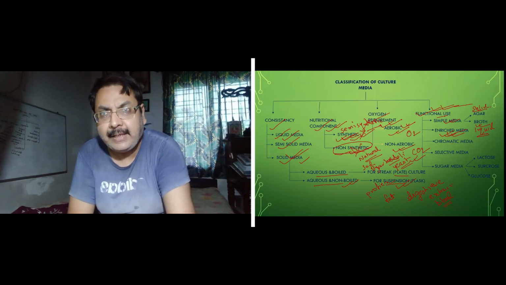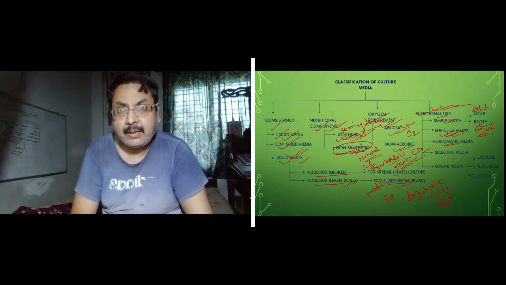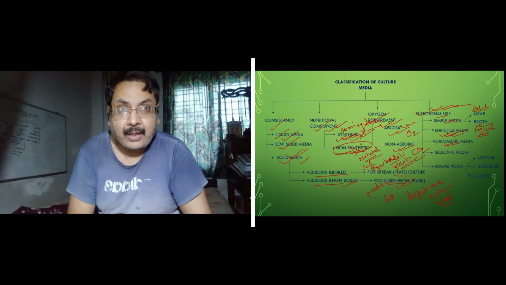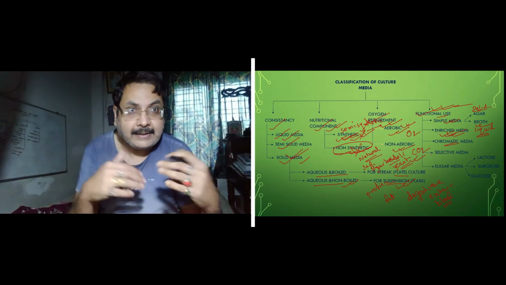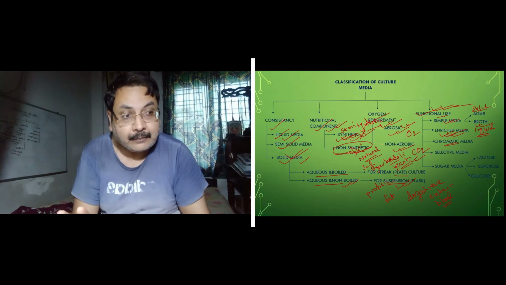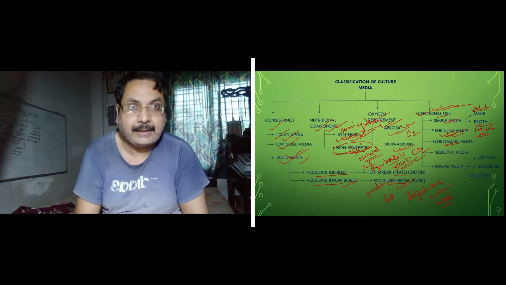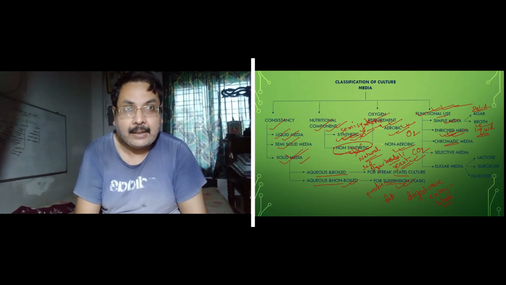Now this one is very interesting, chromatic media. Chroma means color, so this media produces color. How? They interact with the bacteria or the fungus and produce color to let us know the condition of the growth of these fungi and bacteria by the indication of the color.